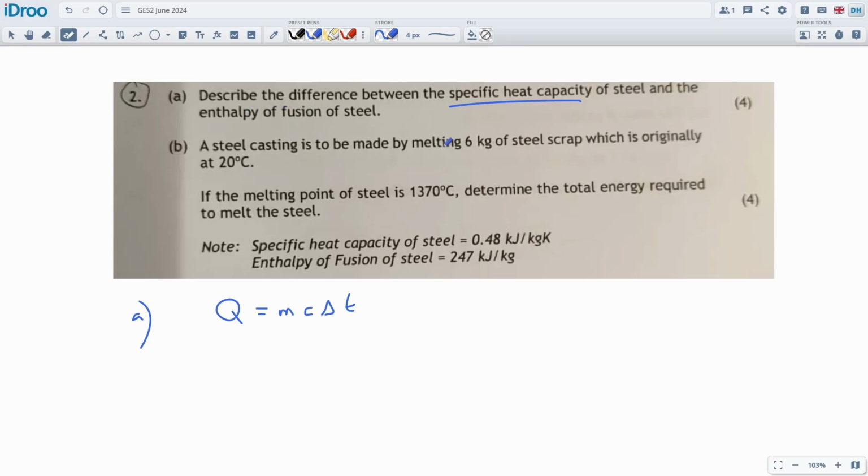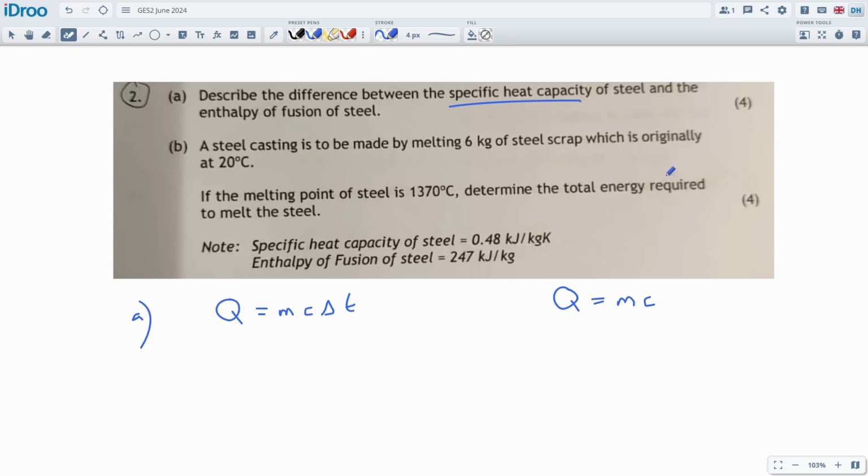And enthalpy of fusion of steel is really, I'm going to use Q = mL, without the delta T. So fusion is sticking things together, or breaking them apart is the opposite. So it's sticking things together, it's freezing, so it's solidification, so it's going from a liquid to a solid, or vice versa. And it's the amount of energy required to bring about a phase change, to go from a solid to a liquid, or a liquid to a solid. And the difference between them, because they're saying describe the difference, I suppose, I would still write down the definitions, like the one-liner definitions for each of them.